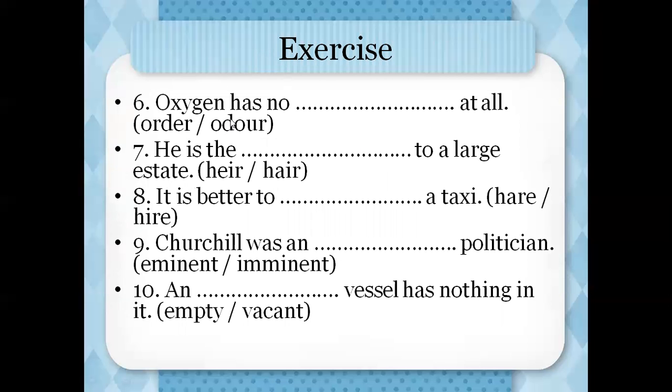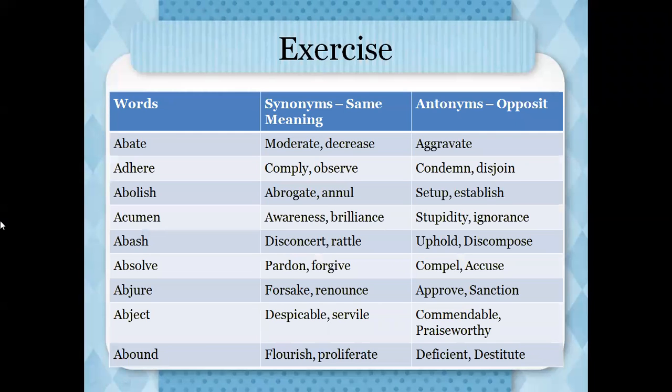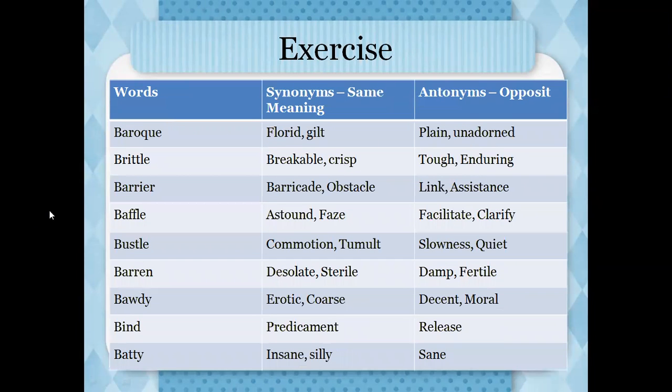Now here you can see, oxygen has no dash at all. He is the dash to a large estate. It is better to dash a taxi. Churchill was a dash politician, and the dash vessel has nothing in it. So here is the answer. You have to find out the answer.